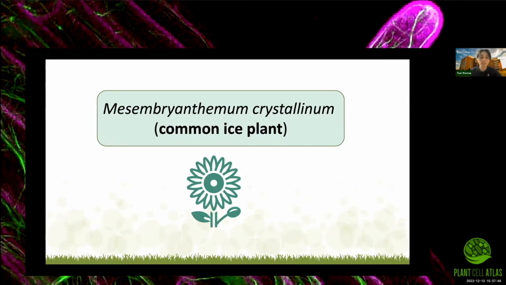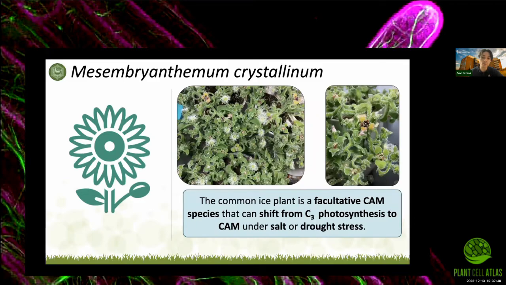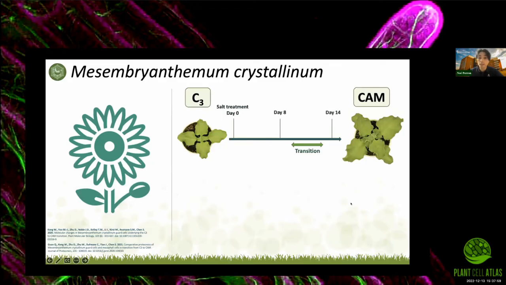Okay, now that we've covered the details of CAM, it is time for me to introduce Mesembryanthemum crystallinum, or the common ice plant. And it is so fascinating because it is a facultative CAM species that can shift from C3 photosynthesis to CAM when it is subjected to salt or drought stress. We know that this transition is initiated after 8 days of salt treatment. However, we don't know much today about the main regulators of this transition.